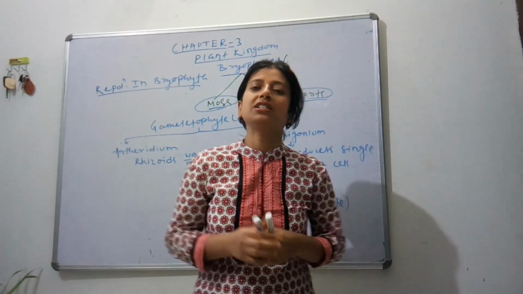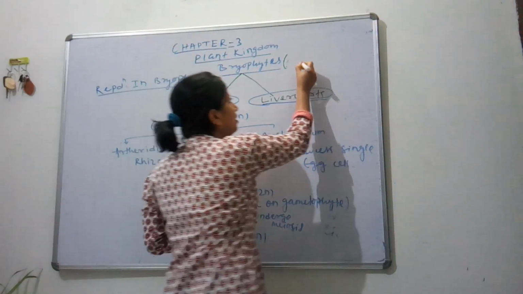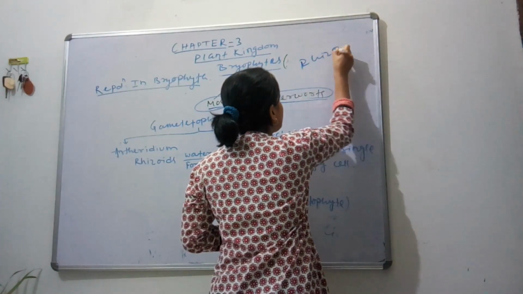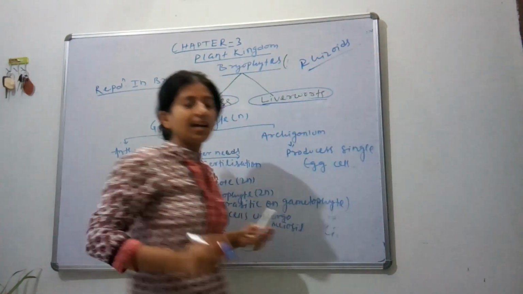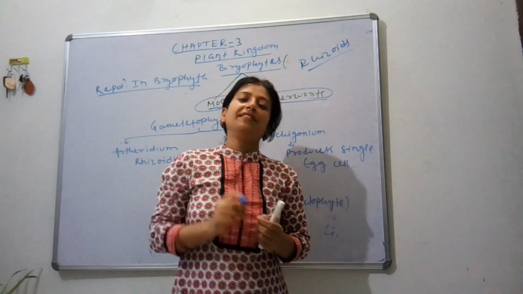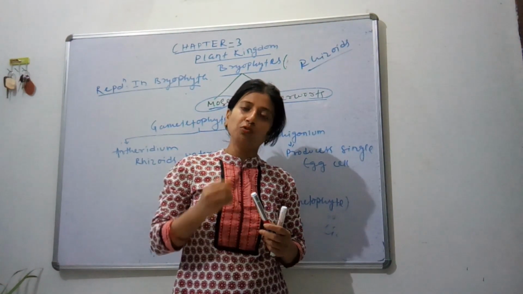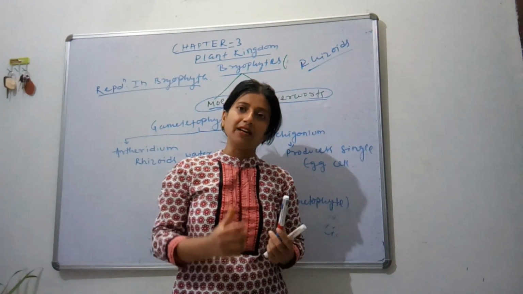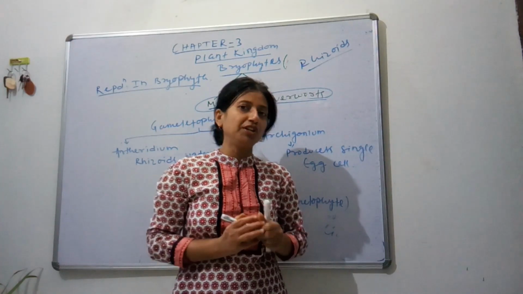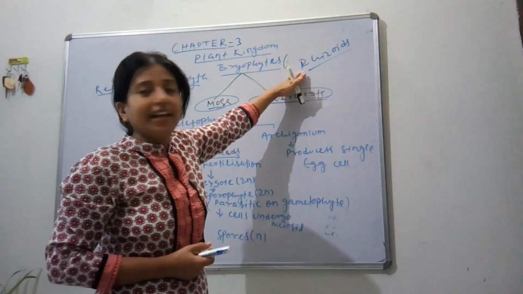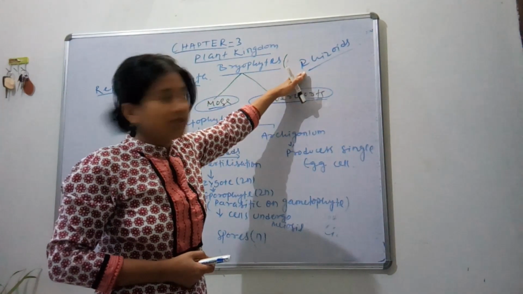The root-like structures are called rhizoids. Rhizoids are thin, narrow, elongated thread-like structures which help the plant body to stay in place, holding the whole plant body. So rhizoids are the roots in the case of bryophytes.